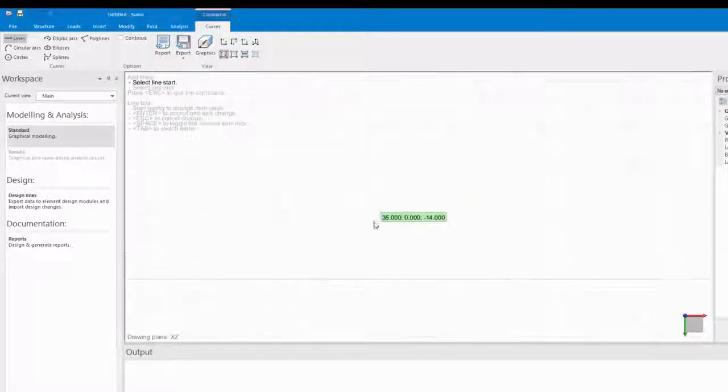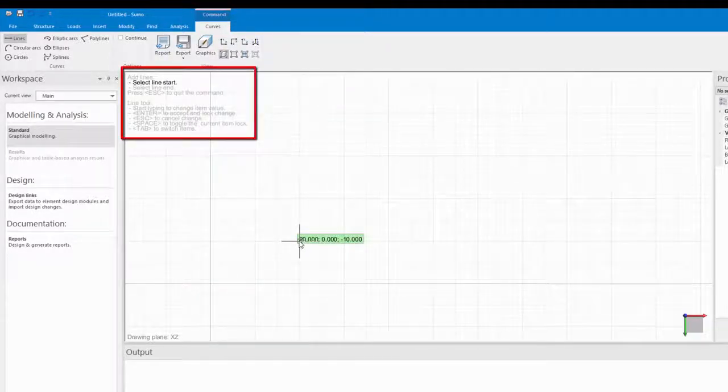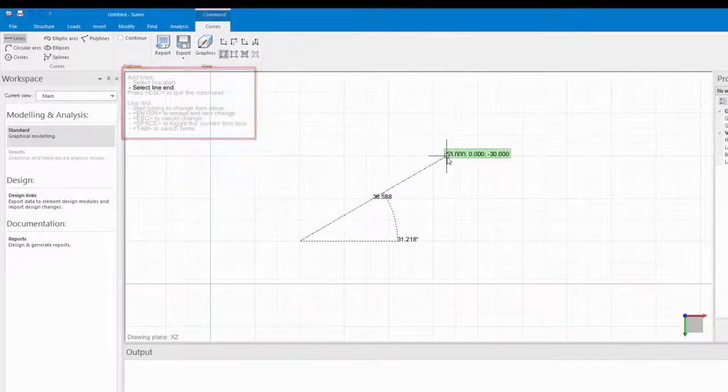When clicking on the Lines command, you can see that steps for carrying out the command appear at the top of my model space. The current command is always displayed in black and the others in grey, so I select my line start. Now before I can select my line end, either I can snap to the grid or I can press tab on my keyboard to toggle between values. I can type in my desired value and press enter to lock them.